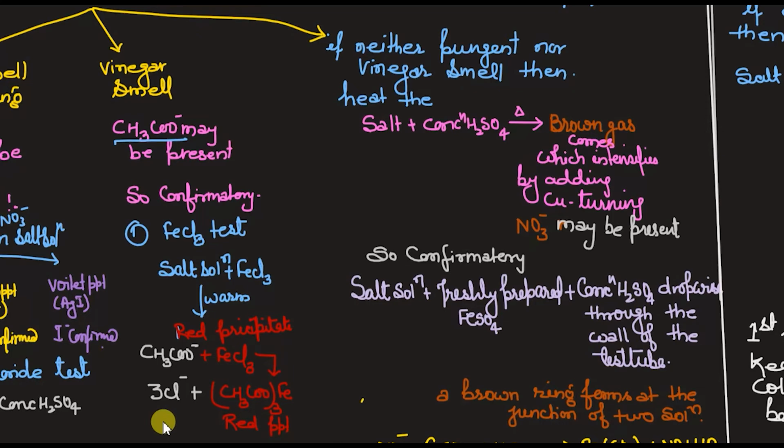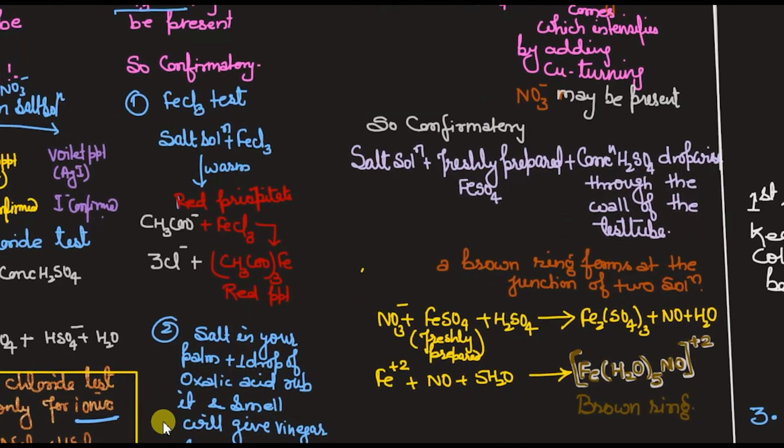So if the CH3COO minus anion is identified, obviously you have to go for the confirmatory test, and the confirmatory test is the FeCl3 test. What you have to do? You just take the salt solution, add FeCl3 solution, and then warm it. So what will you get? You will get a red precipitate.